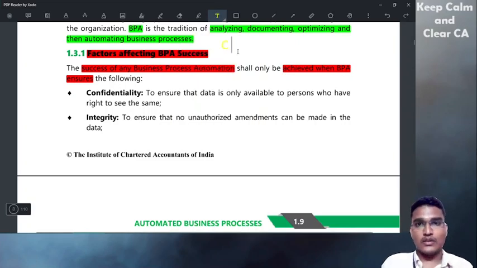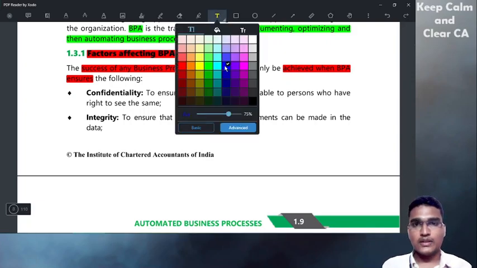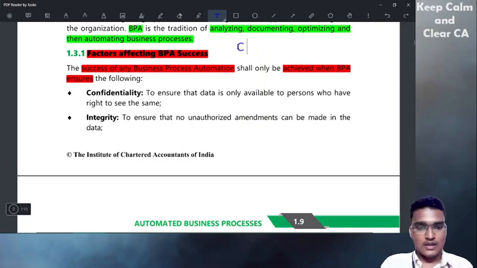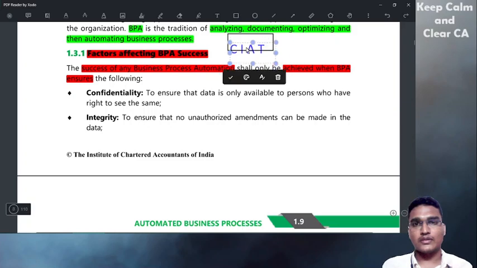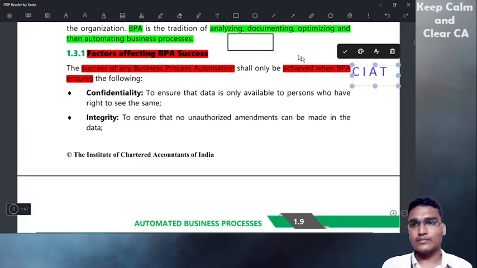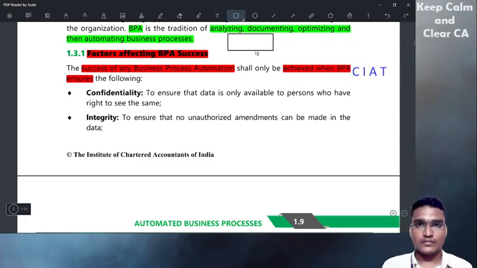The memory code is C, I, A, T. CAT is the memory code for the success factors of business process automation.